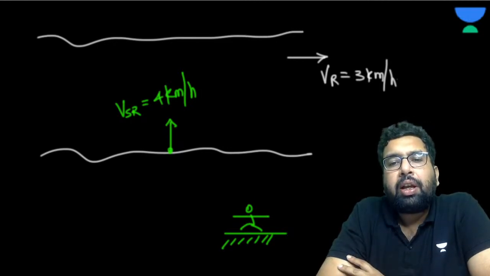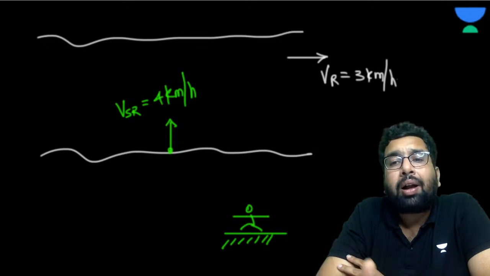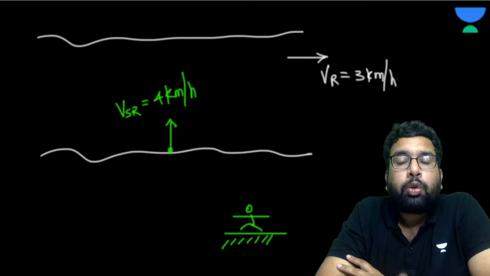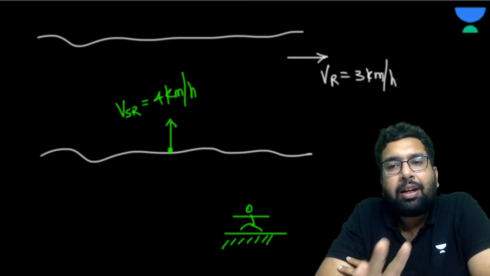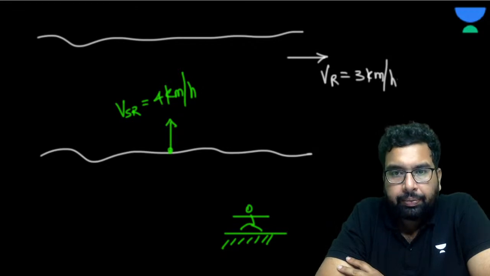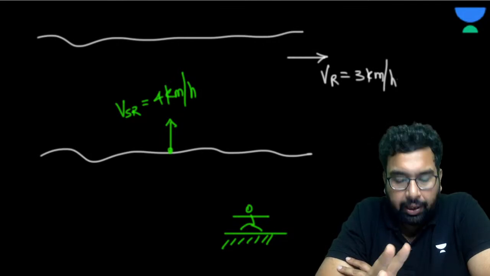When we say that we are walking on the ground, or a bus is moving in a straight line, by default you consider it with respect to the ground, considering the ground is still, right?